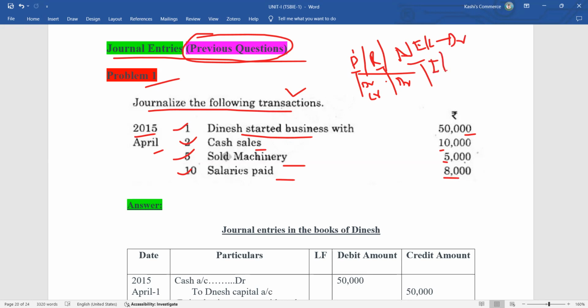This is important. Personal account: debit the receiver, credit the giver. Real account: debit what comes in, credit what goes out. Nominal account: expenses and losses, debit; incomes and gains, credit.